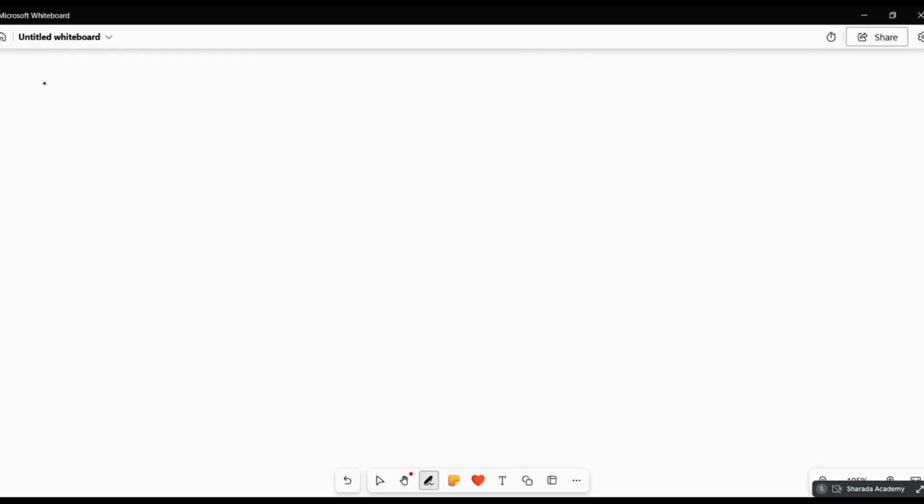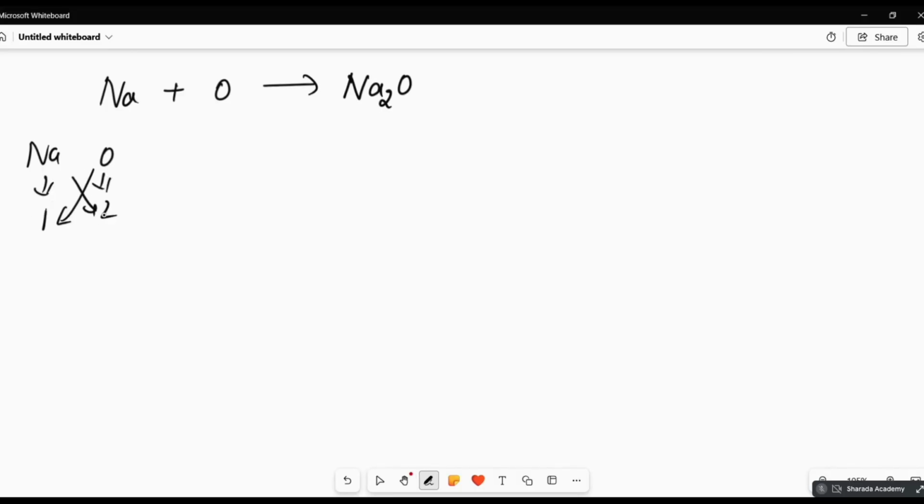Sodium plus oxygen, what will you get? Na2O. Sodium valency 1, oxygen valency 2, cross multiply: 2 sodium reacts with 1 oxygen, you get Na2O, that is sodium oxide.